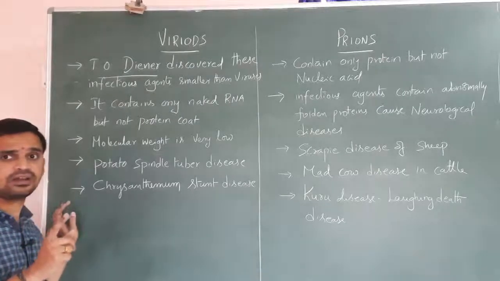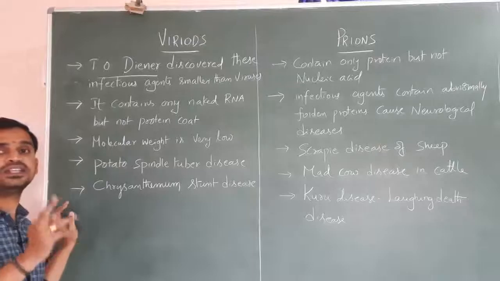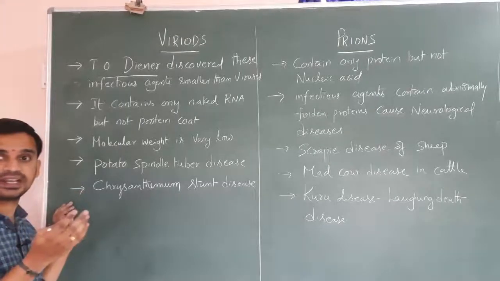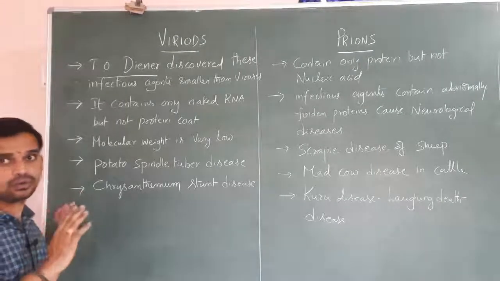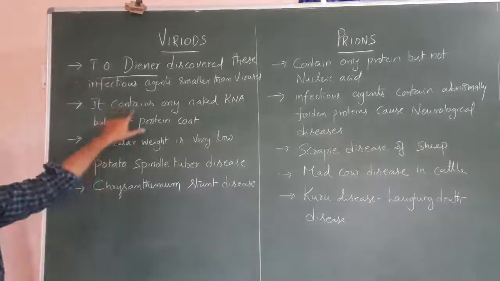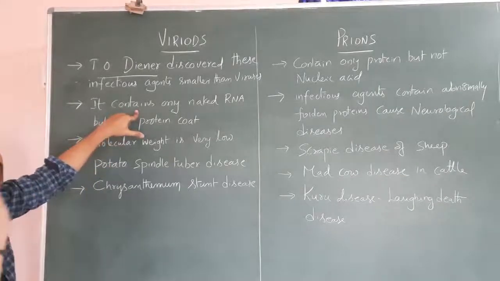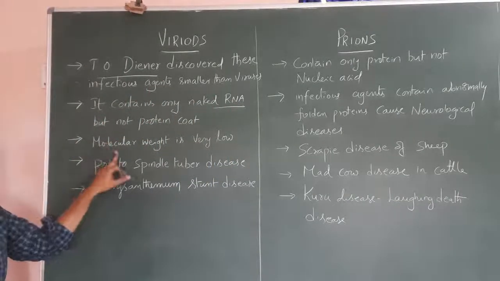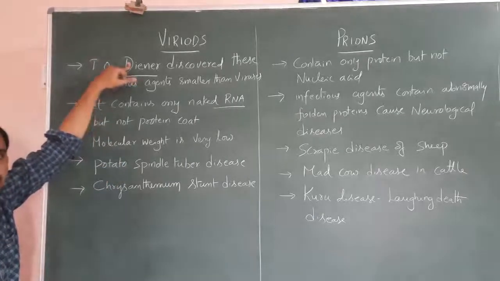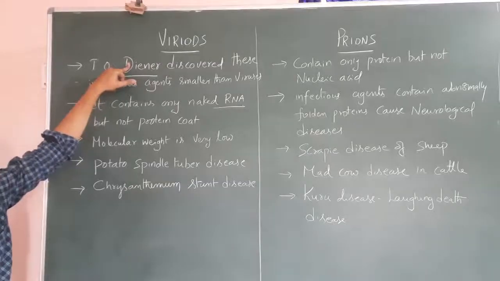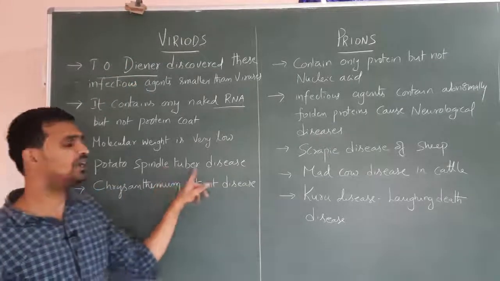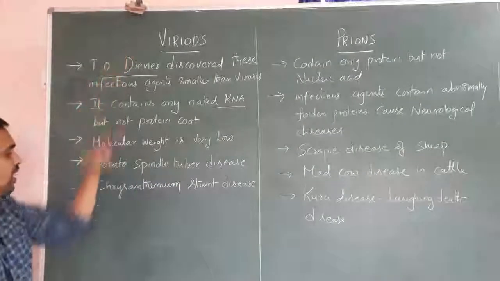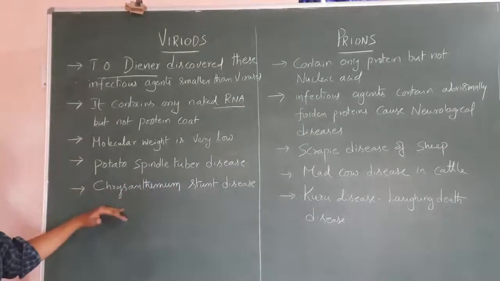So the viruses are nucleoproteins. They contain genetic material and the protein coat, but viroids contain only the genetic material, that is RNA. It does not contain the protein coat. So viroids are the infectious agents that contain only genetic material, that too RNA, but not protein coat. Next, molecular weight is very, very low. The viroids' molecular weight is low when compared to the viruses. So viroids cause diseases. Potato spindle tuber disease and chrysanthemum stunt disease are the examples.